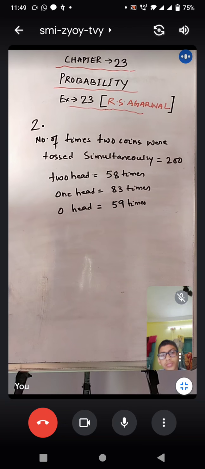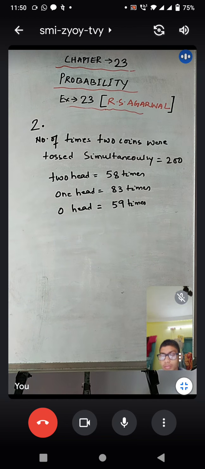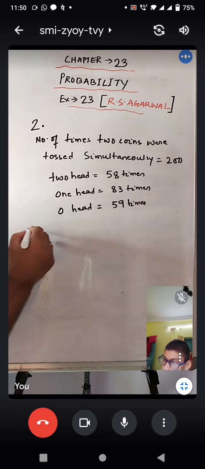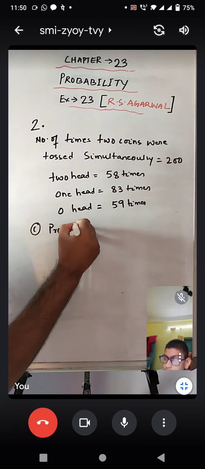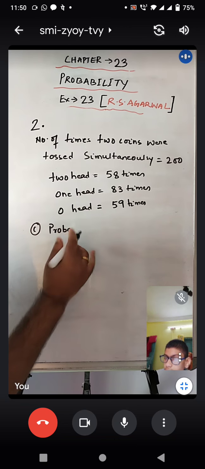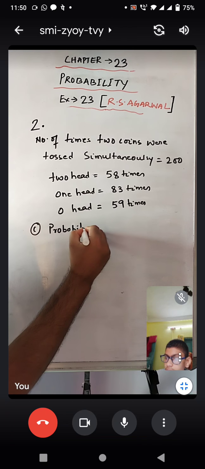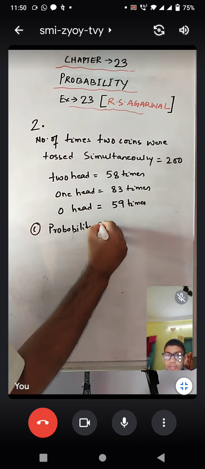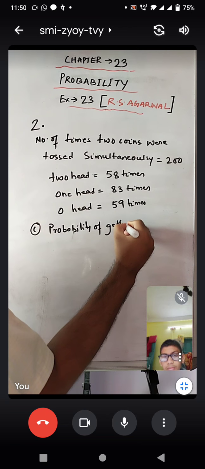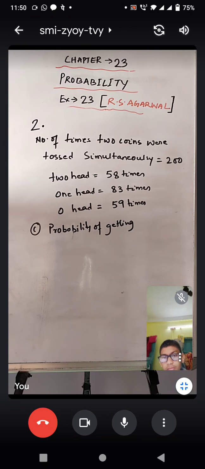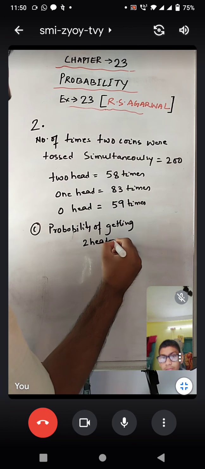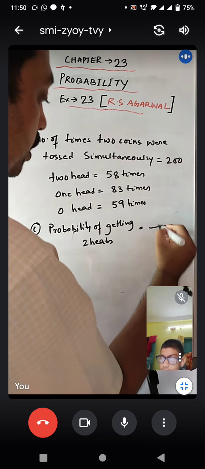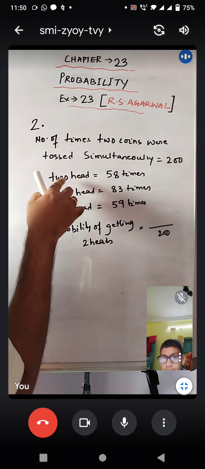Now we have to get the probability. The first question they have asked is the probability of getting 2 heads. So probability of getting 2 heads is, out of 200 times, how many times have I got 2 heads?